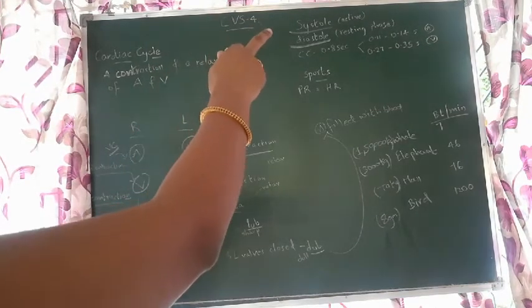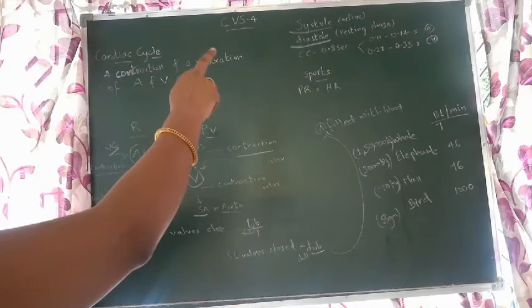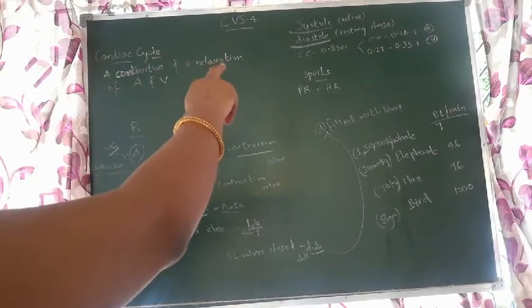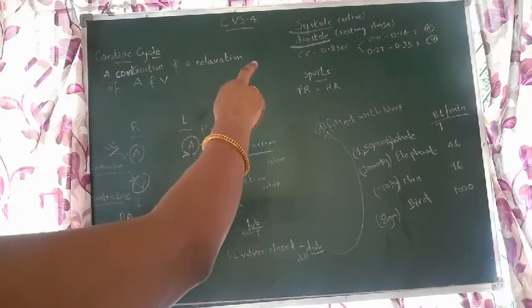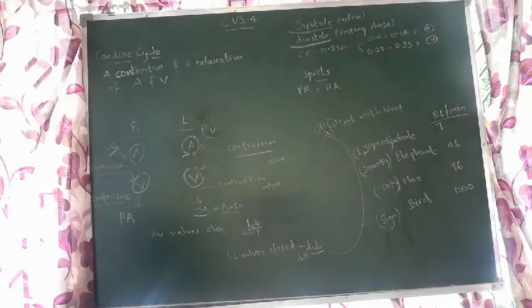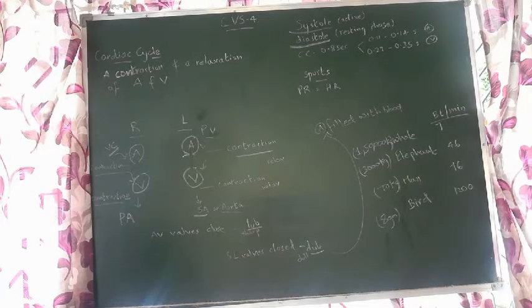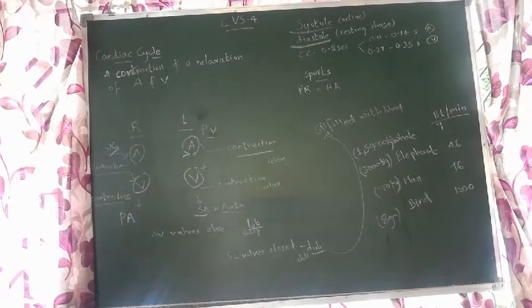For atria it is 0.11 to 0.14 seconds and ventricles take 0.27 to 0.35 seconds. So that is the division. One cardiac cycle means one contraction and one relaxation of atria and ventricles. So the time is 0.8 seconds, right?